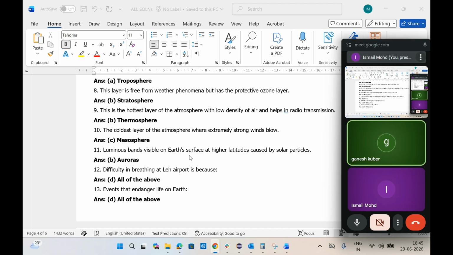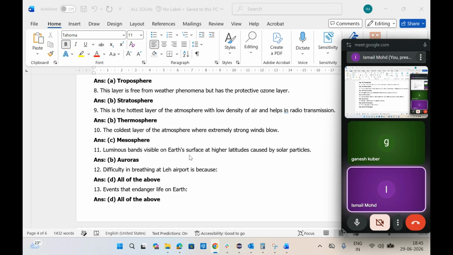All of the above. It is all of the above. Which means the air gets thinner with altitude, there is little moisture in the air, and the temperature of air drops with altitude. So all of the above.